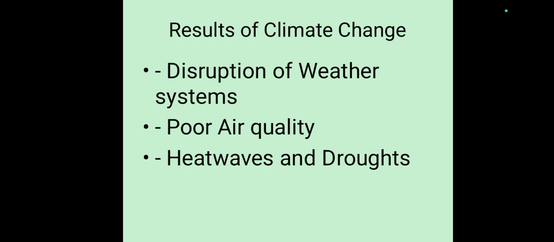Results of climate change. Disruption of weather systems, unpredictable weather due to atmospheric imbalance. Poor air quality. It intensifies smog and ground-level ozone, harmful to health. Heat waves and droughts. A hotter atmosphere increases water evaporation and reduces rainfall in some areas.